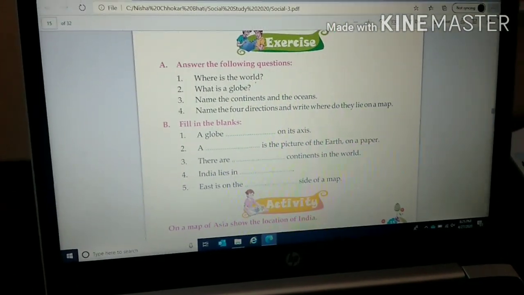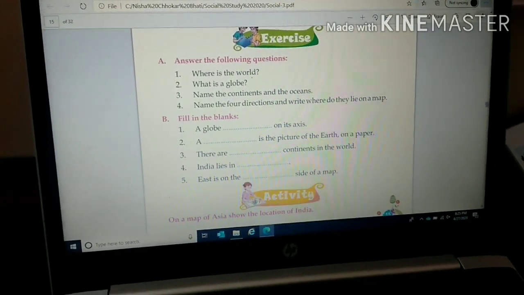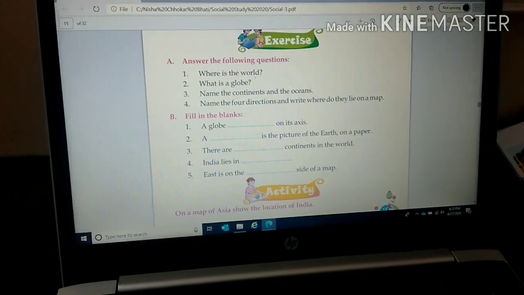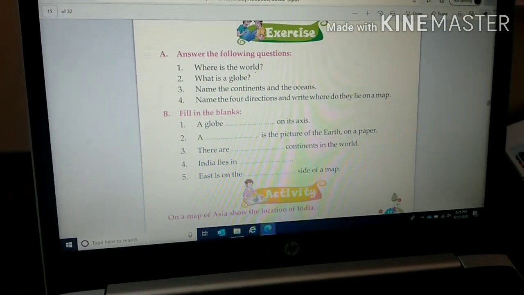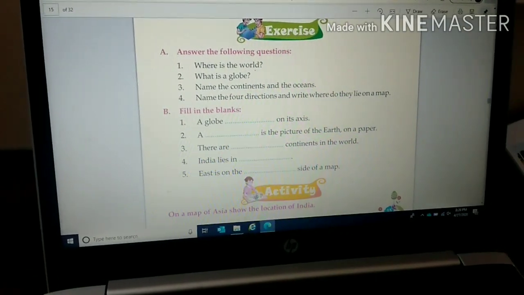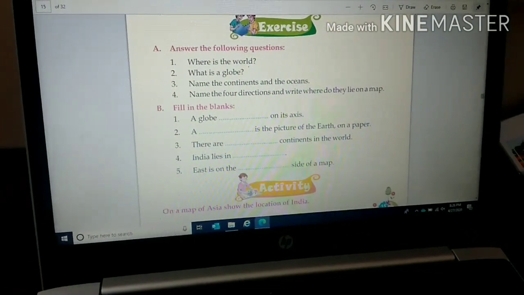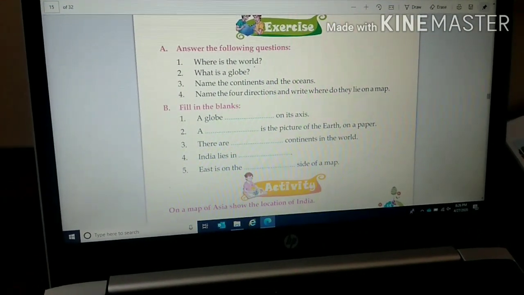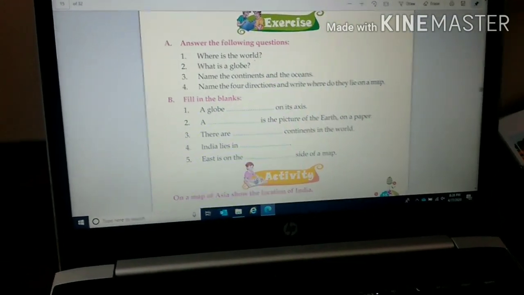I am asking this question again, where does India lie? India lies in Asia. Now, how many oceans are there in the world? There are 5 oceans in the world and their names are as follows. The Pacific Ocean, the Atlantic Ocean, the Indian Ocean, the Southern Ocean and the Arctic Ocean are the 5 oceans. Now all the 7 continents and 5 oceans are clear to you, children? Okay, I hope they are clear.